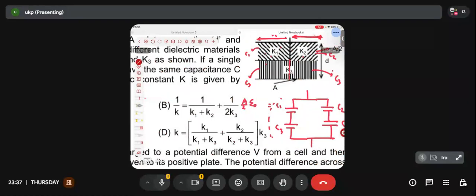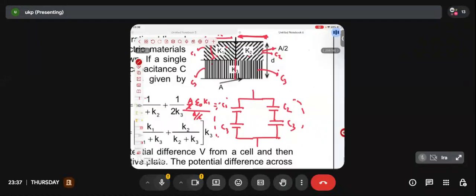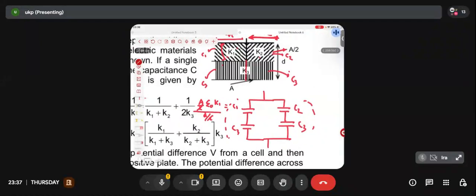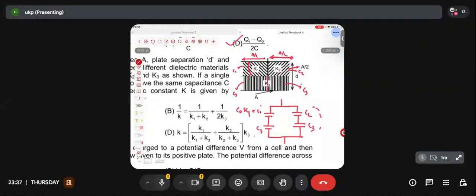Epsilon into K1 divided by what is the separation between the two plates of C1? I can say d by 2. Have I written it rightly, guys? Yes or no? The 2 gets cancelled. But what did I say? Wherever A epsilon naught by d appears, I'll be replacing that by C naught. So C1 comes out to be C naught into K1. Can anyone confirm? If I make any kind of silly mistake, please tell me immediately. C1 is coming out to be C naught K1. Everyone is getting this?